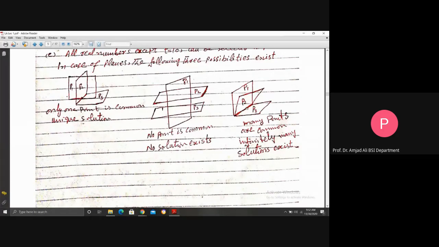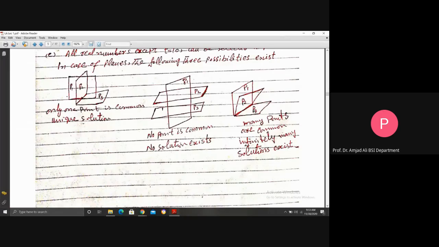You see here, these are three planes, P1, P2, P3, and many points are common. An infinitely-many-points solution exists here. This is P1, this is P2, this is P3, and this side is common among these three planes.